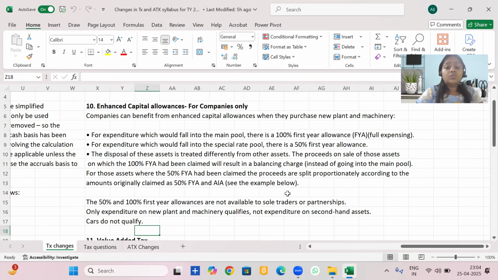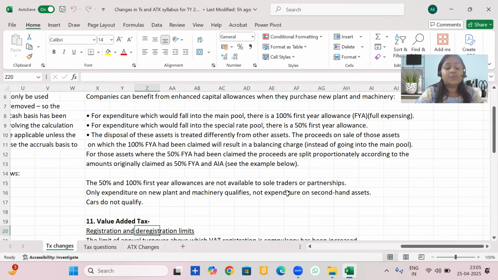The amendment is that those reductions are now welcome back. What does this mean? If there is new plant and machinery purchased in the tax year for the main pool category, then that plant and machinery will be subject to 100% first year allowance. It will not be subject to 130% super deduction. It will be subject to 100% first year allowance, which means the complete amount would be allowed as an allowance. If it is a special rate pool asset, then 50% would be allowed as a first year allowance and 50% would be reduced from the pool balance. I hope I'm absolutely clear.